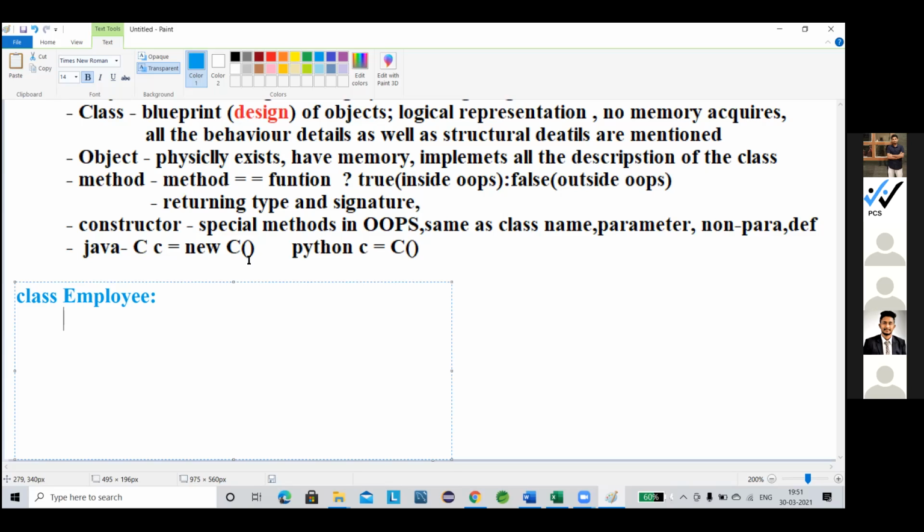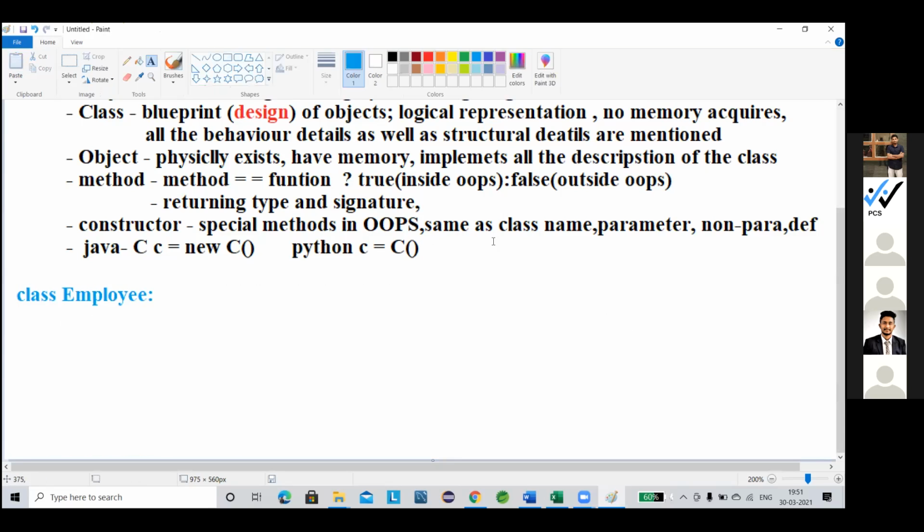See the constructor. What is the constructor? The constructor has only one purpose. Constructor is used for object creation, nothing but that. Okay, let me repeat the thing again. The constructor is only used to initialize the memory for it.